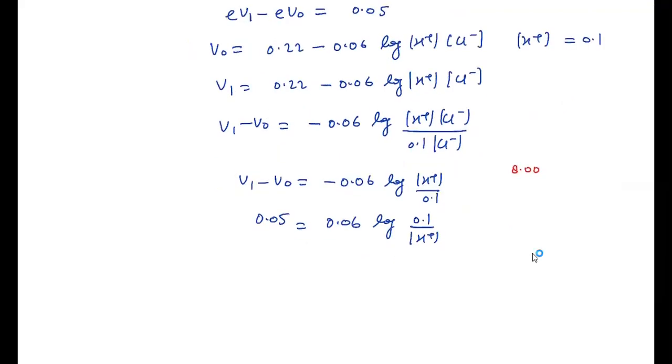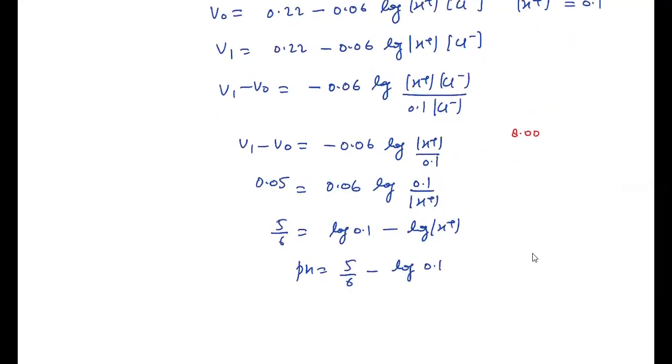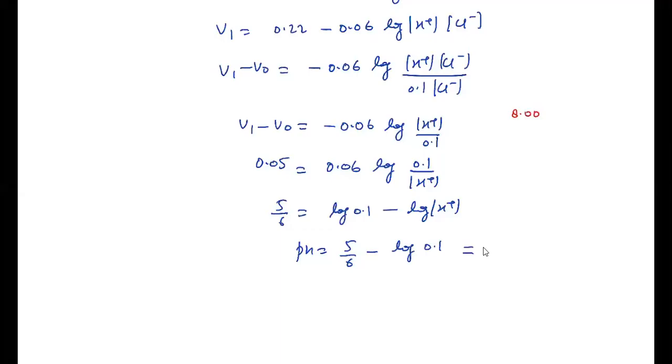So you have to calculate pH from here. So we can simply write 5 by 6 from here. So it will be 5 by 6 is equal to log of 0.1 minus log of H plus. Minus log of H plus is pH. So pH is equal to 5 by 6 minus log of 0.1. Okay. So now you solve, you will get your answer. So pH comes out to be 11 by 6 over here, and which we can write as 1.83.